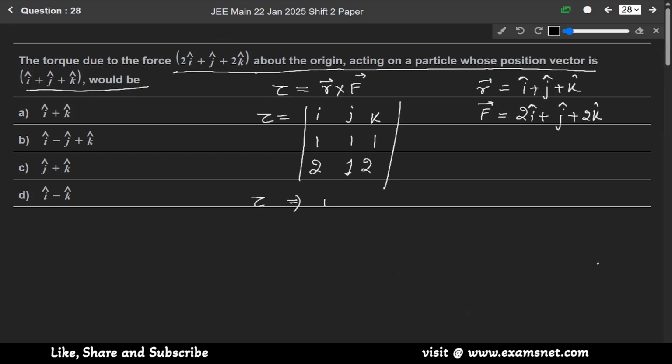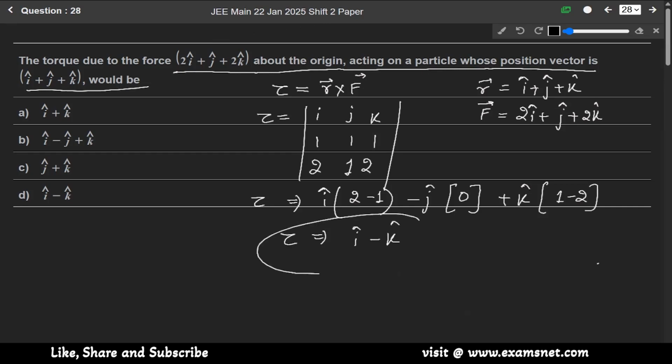Torque will be equals to iota cap into (2 minus 1), minus of j cap, it will be 0, and plus k cap, it will be 1 minus 2. So torque will be equals to iota cap minus k cap. So our answer is option D, iota cap minus k cap.